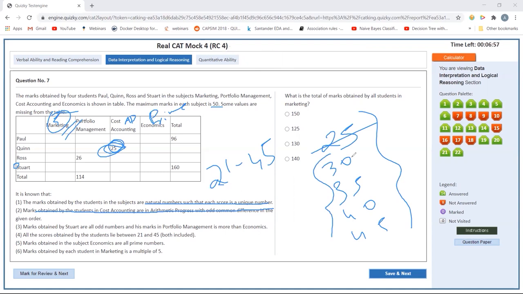This can be in any order, but the total would be the same. So just add 30, 40, 35, 45, and that is 150. I do not even have to fill the table for this. So this is 150, I know.